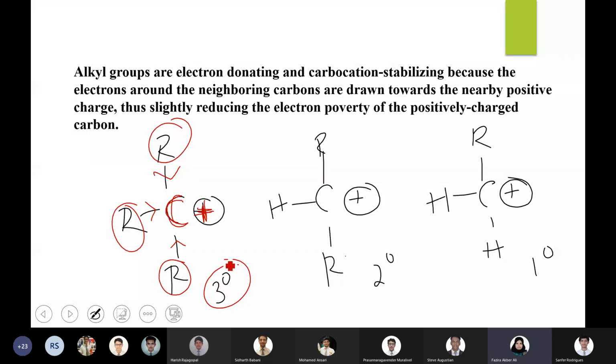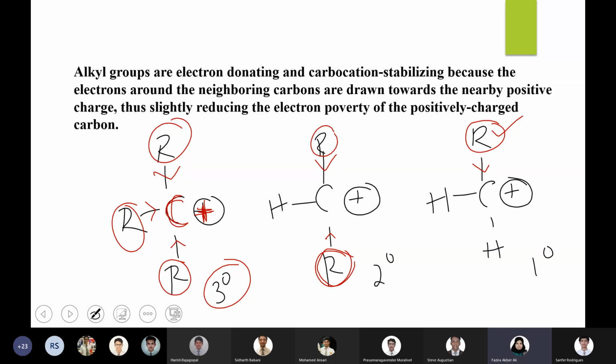But in the case of secondary, the same effect is possible, but you have only 2 alkyl groups over there. So the effect will be less. Electron donating effect is there, but compared to tertiary, here you have only 2 alkyl groups. And in the case of primary, you have only 1 alkyl group. That alkyl group is acting as an electron donating group, but the effect will be less because there is only 1 alkyl group.